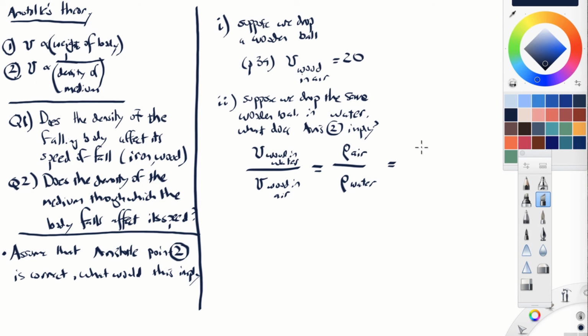Well, we don't know offhand, but I think in the text they say, let's just suppose it's 1/10. Air is much less dense than water. Let's just throw out 1/10. That's not quite right, but let's just assume that to be the case. Now, what would that imply? That would imply